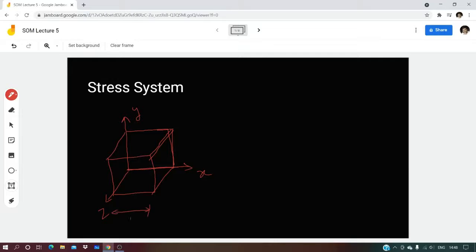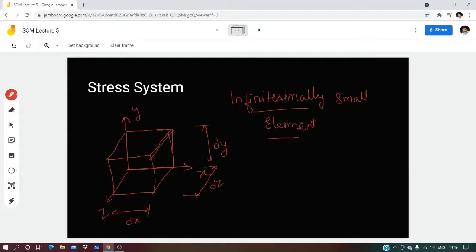So this is length dx, this is width dz, this is height dy. A very small, infinitesimally small element, or we can simply say, for this elemental volume, what it is: dx into dy into dz. It is very small. On that, when we try to study what kind of stresses are setting in, because this